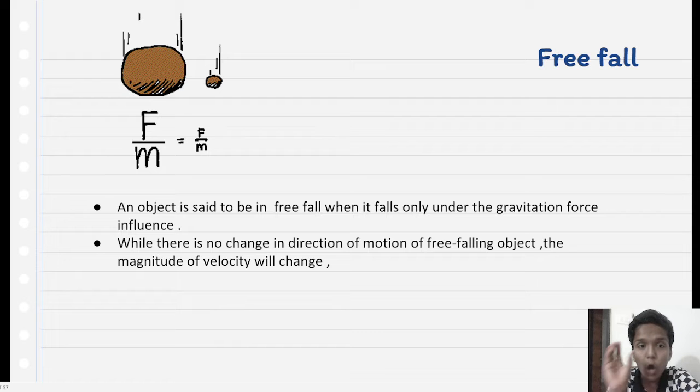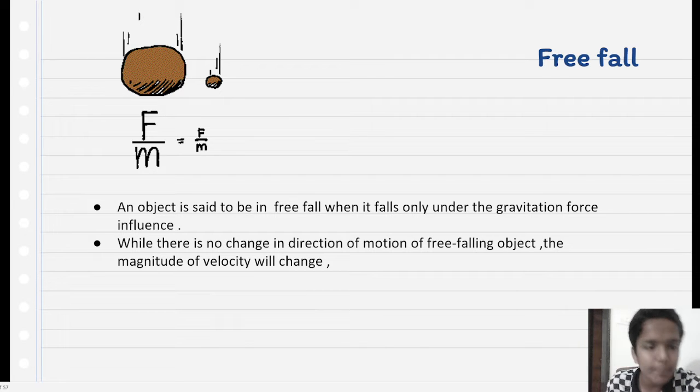Read with me once again. For example, this is our scale. When we drop it from here, it will go down because of the influence of gravitation. It is called free fall.